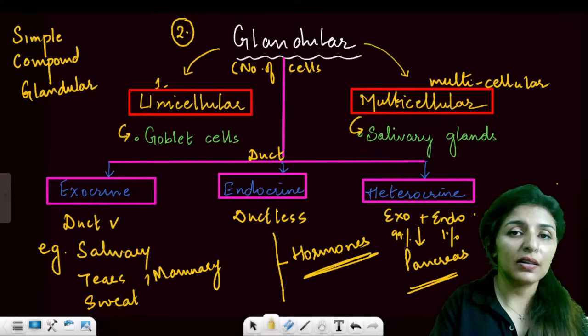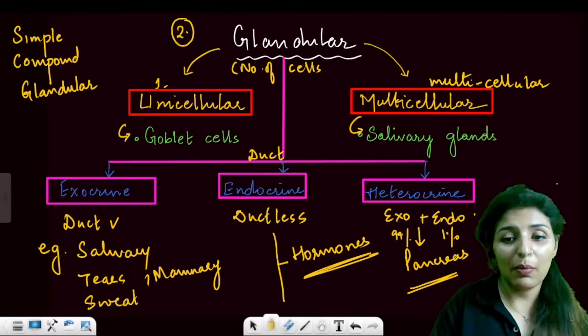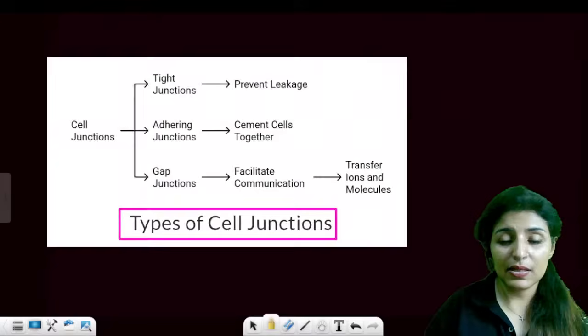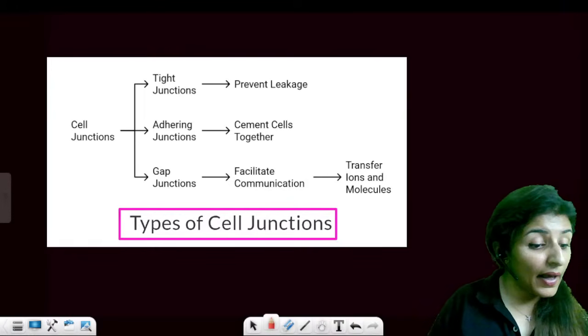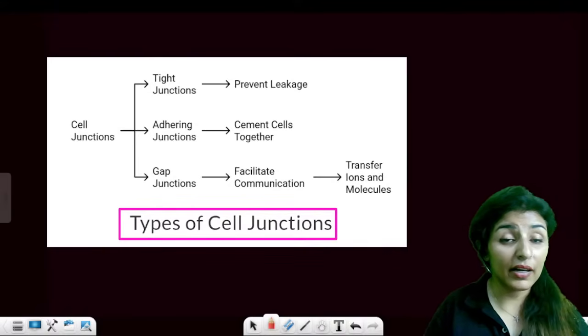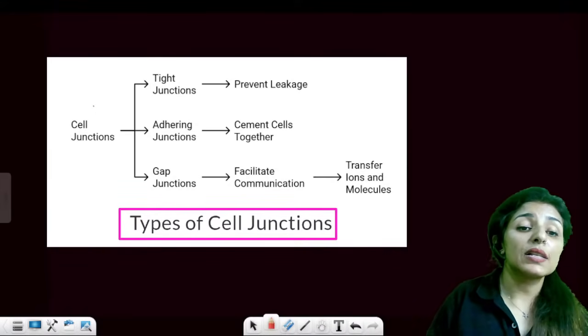And that endocrine part is known as, quickly let me know in the chat. What is the endocrine part of pancreas known as? Islets of Langerhans. Remember? Islets of Langerhans, alpha, beta, delta cells. Now coming on to cell junctions.